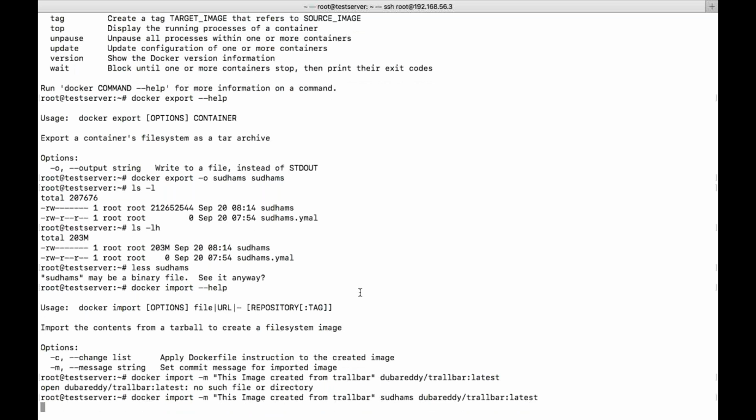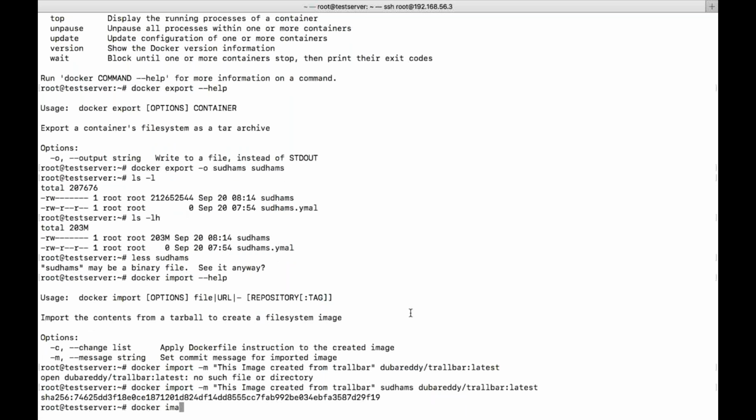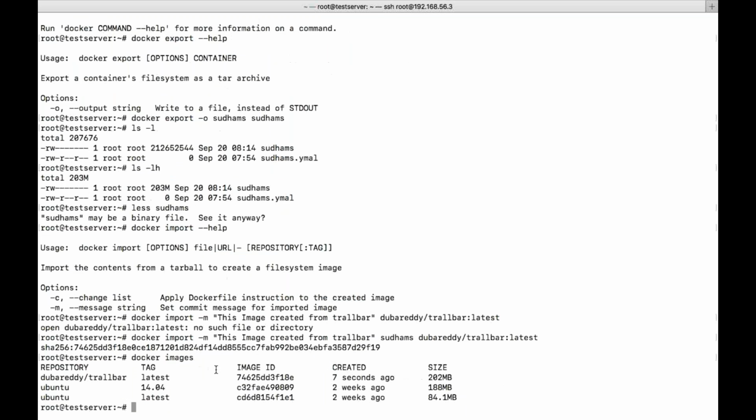Okay, from this file, whatever the toolbar you have created, it is trying to create a new image. This is the message which I passed while creating the image. Now the image got created. Let's see Docker images. You can see here latest.